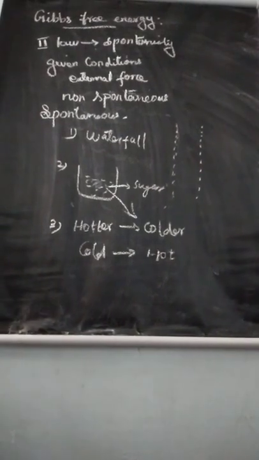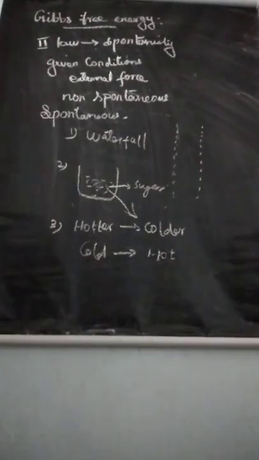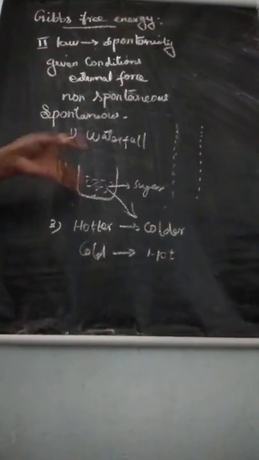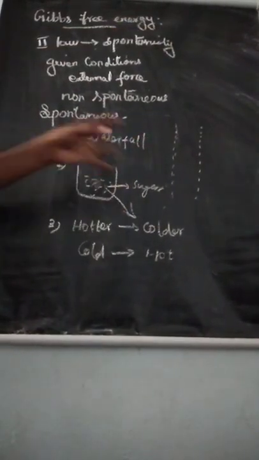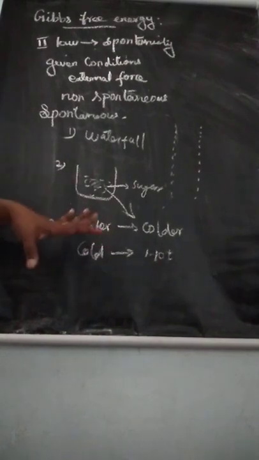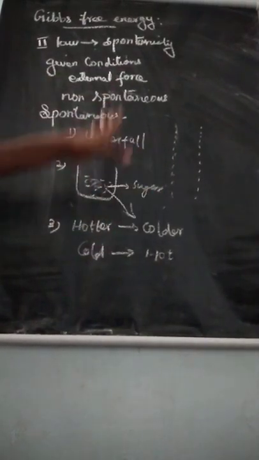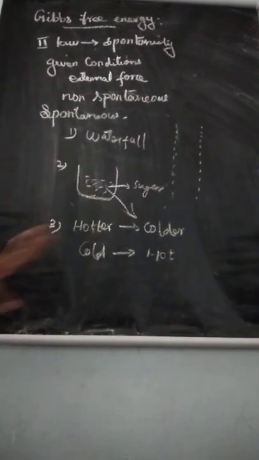So three examples we learned. Can you tell the first example? A waterfall runs downhill but never uphill. Then the second example, a cup of coffee: sugar dissolves in a cup of coffee, but never reappears in its original form.